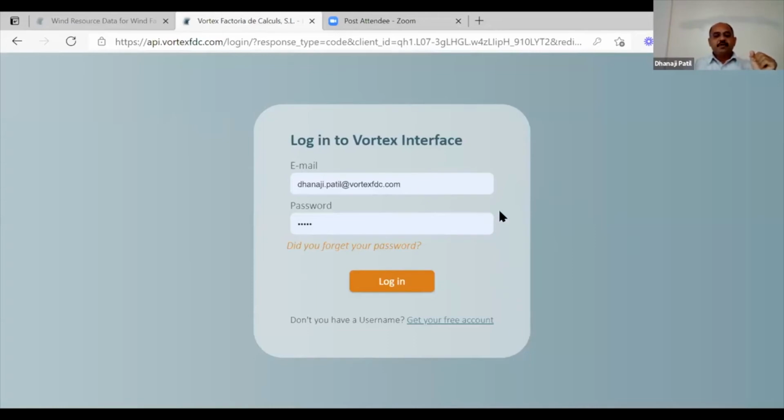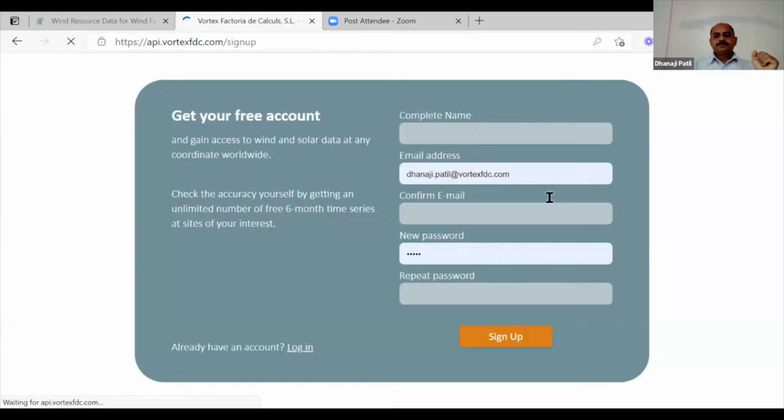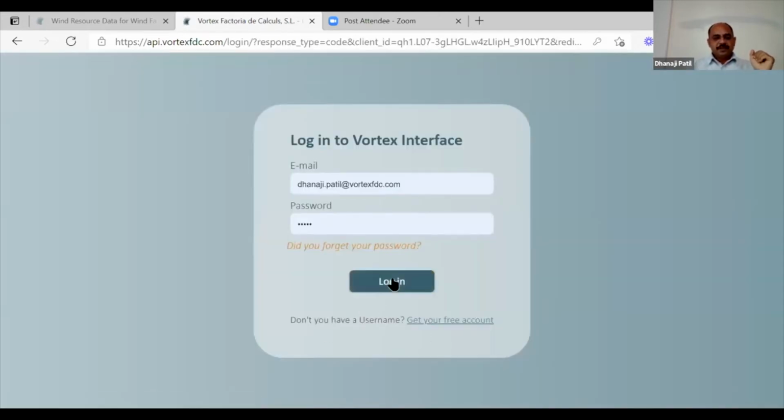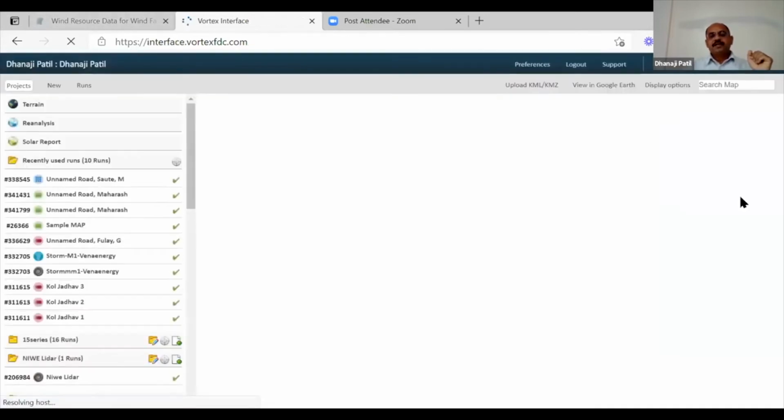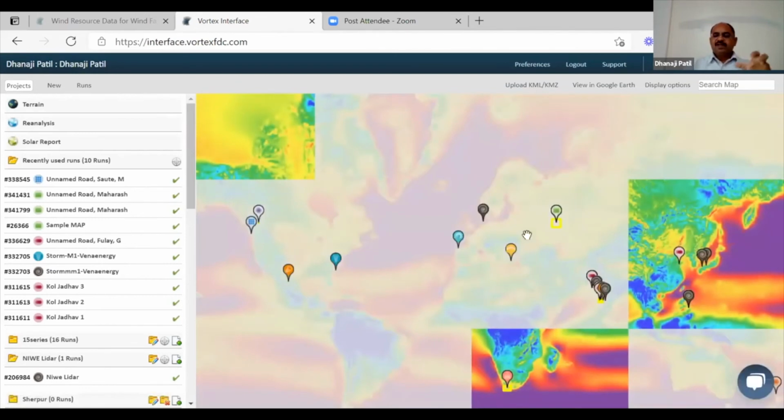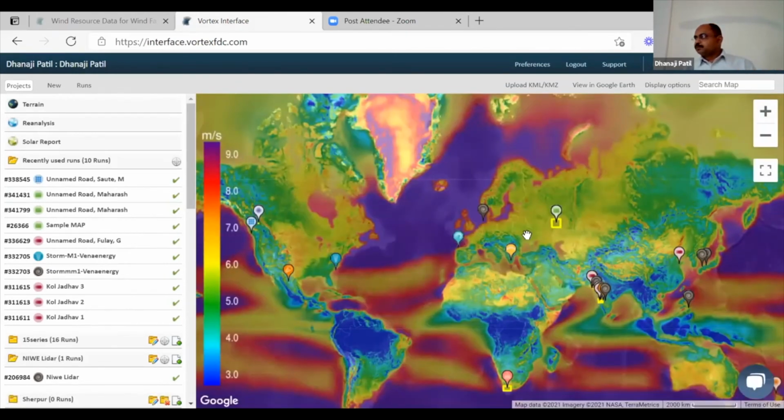So if you don't have the login details, I request all of you to go to the free account section, fill in your name, set up a password, and sign up. Once you have login details, let me log in. You can log into the interface and you can see this 9 kilometer resolution map, which was calculated maybe 10 plus years back. So you can imagine this is now old information, I can say.